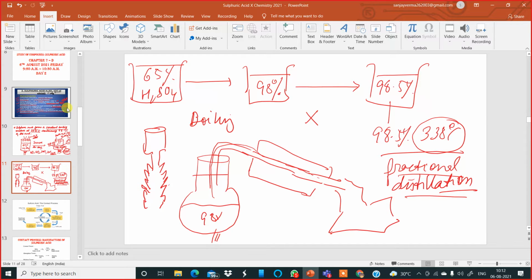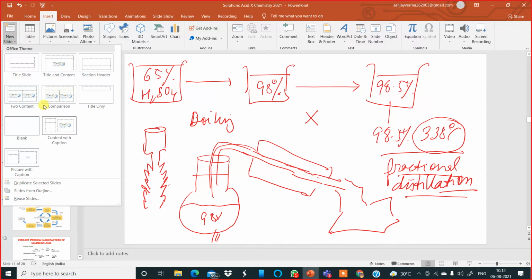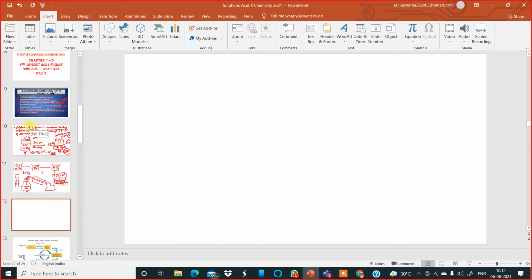Okay, is this clear now? Is this clear? Yes. Now moving to the next slide. How do you dilute?